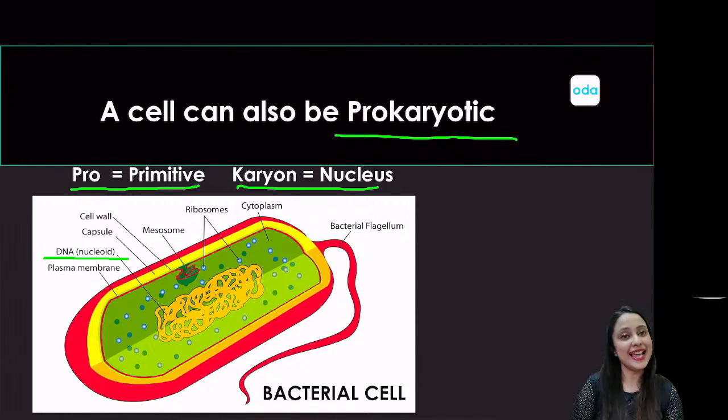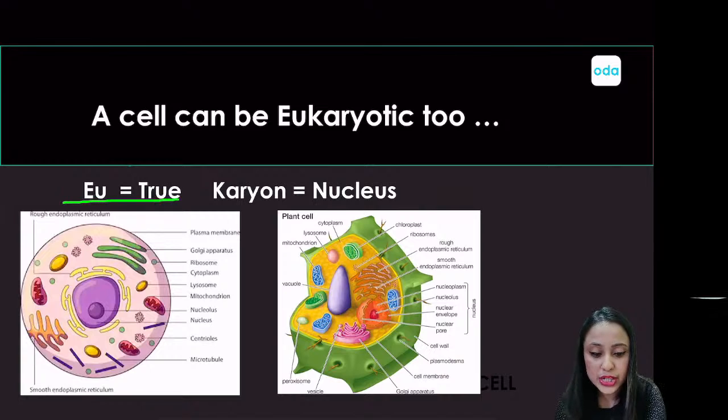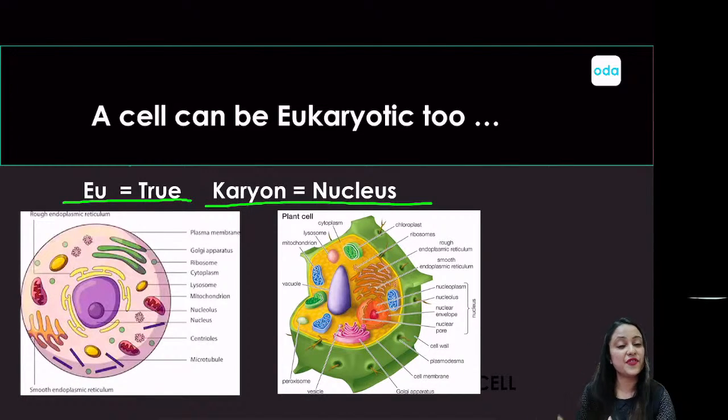What else? Cells can also be eukaryotic. This is the opposite of prokaryotic, that is a eukaryotic cell, right? A eukaryotic cell has got a true nucleus. This is the main reason it is very different from the prokaryotic cell. A eukaryotic cell is supposed to have a true nucleus. True, eu means true. Now what on earth is a true nucleus? The true nucleus is a type of nucleus where a nuclear membrane is present.